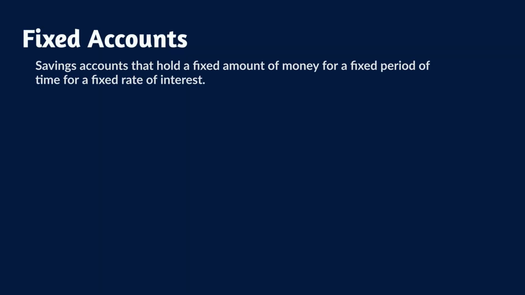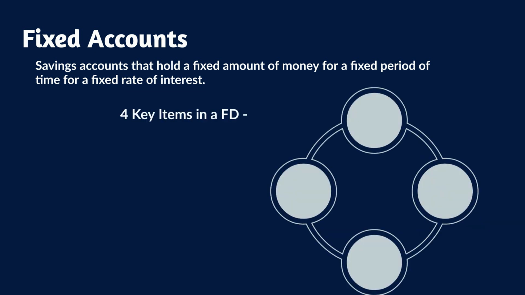Fixed accounts. Fixed accounts are a type of savings account that holds a fixed amount of money for a fixed period of time for a fixed rate of interest. There are 4 key items in FD: interest rate, term, institution, and principal. The interest rate is the rate at which interest is being added to the amount of money during the fixed period of time. The term is how long the money is in the savings account. The institution refers to the bank or credit union where the account was opened. The principal is the original amount of money that was stored in the savings account.